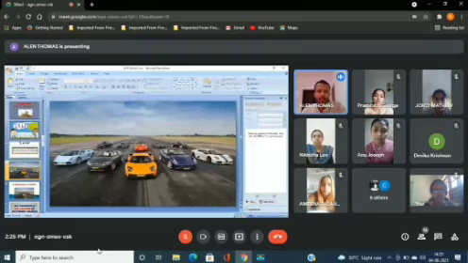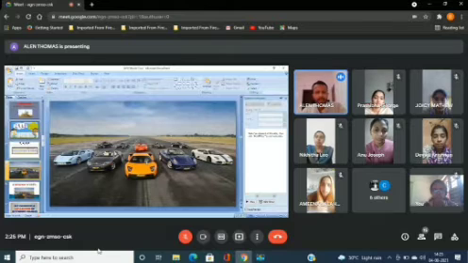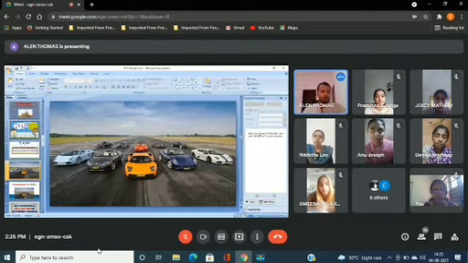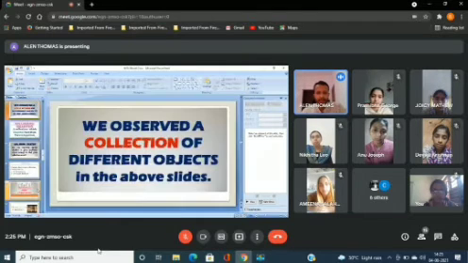Nikita, what do you see on the board? A collection of expensive cars. Okay, it's a collection of expensive cars, or a collection of racing cars, or it's just a collection of cars. Okay, very good. You are right. So far, we have observed a collection of different objects in the different slides, right?